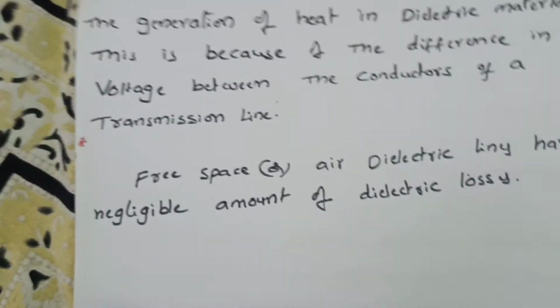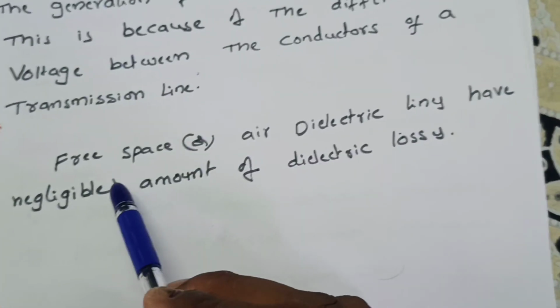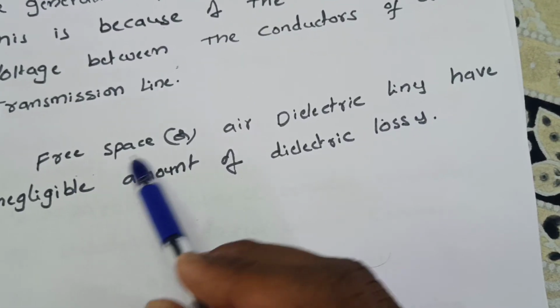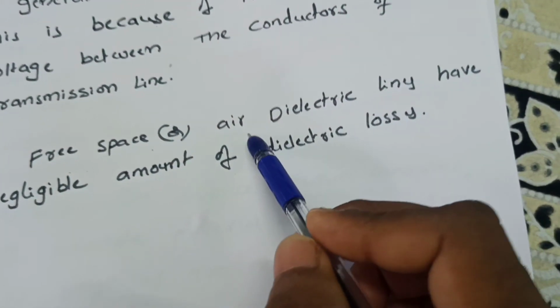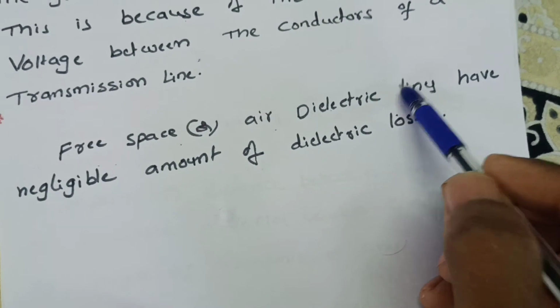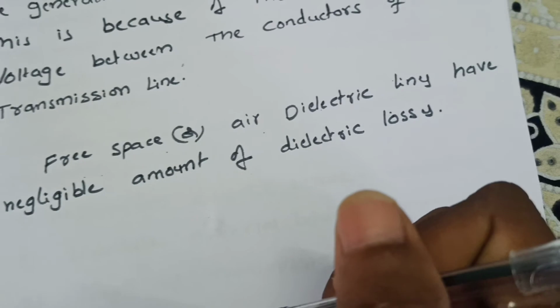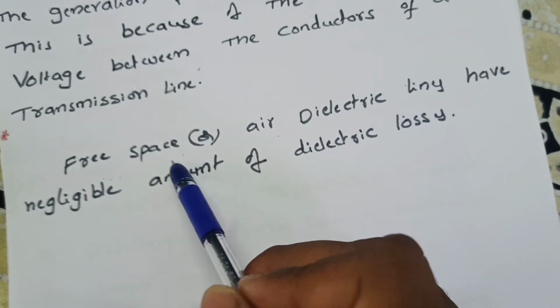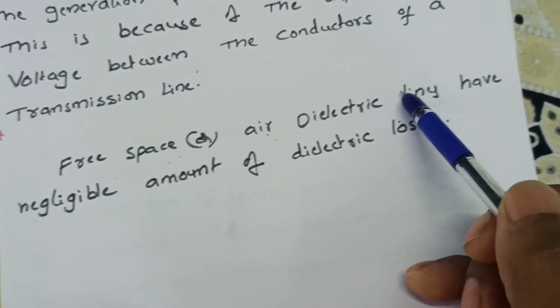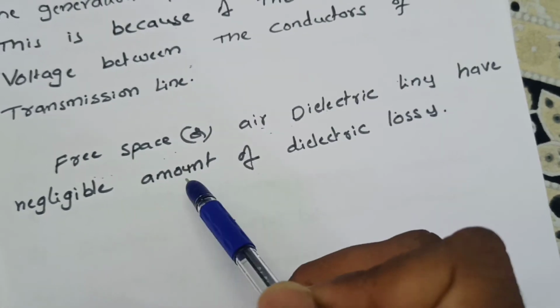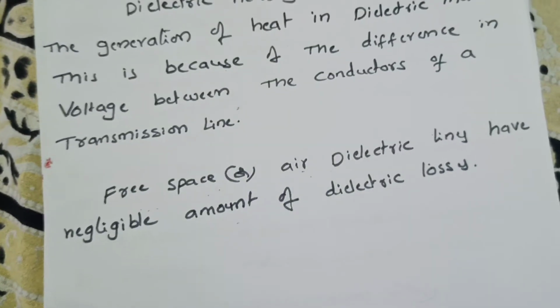It can be minimized by using free space or air dielectric lines between the two conductors of the transmission line. Free space or air dielectric lines have a negligible amount of dielectric losses.